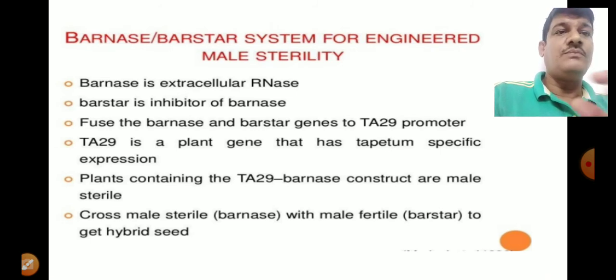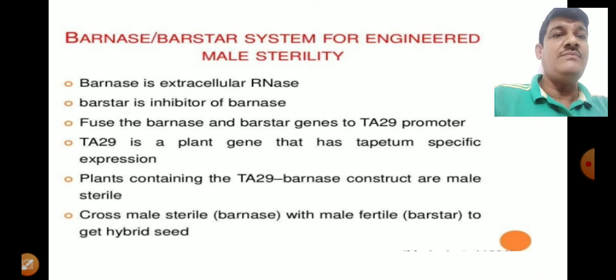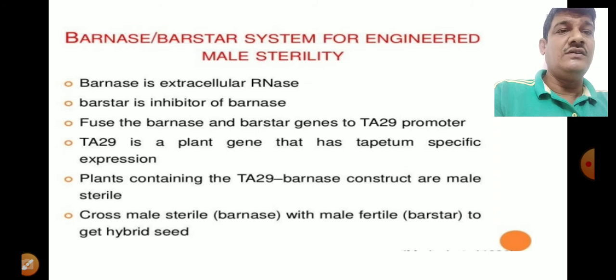Whatever pollen grain should develop inside the anther, it is checked or prevented by that enzyme Barnase. So when this Barnase enzyme is extracellularly introduced into a plant, it works on the tapetum of the anther.